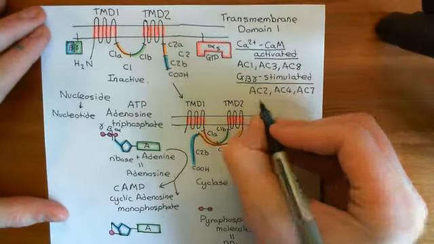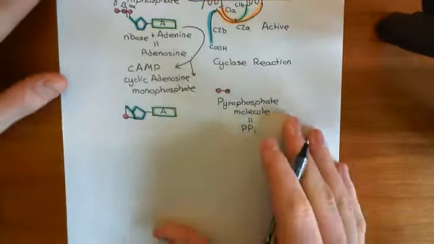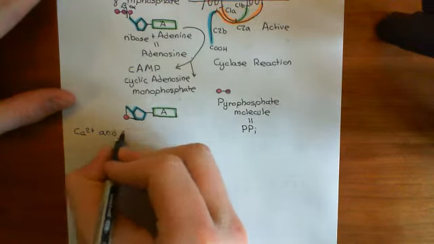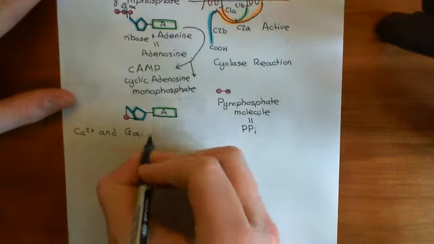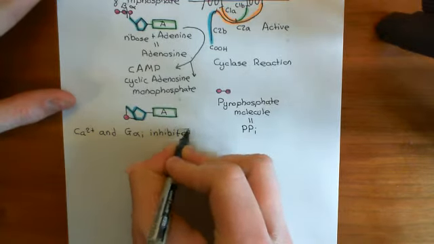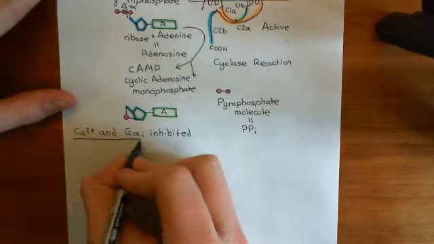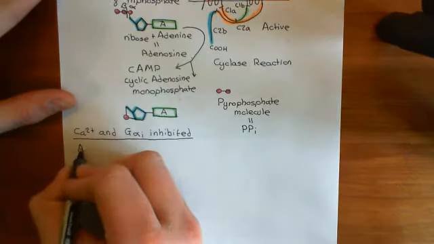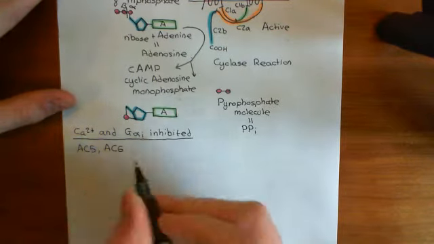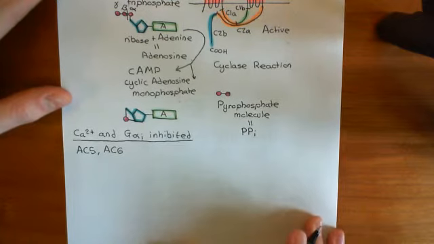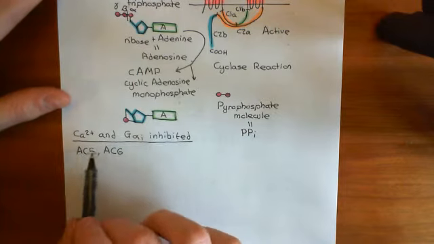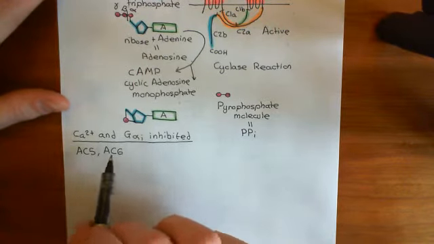Next up is the next family. Okay, so the next family is called the calcium and G-alpha I inhibited family. This family contains 2 adenylyl cyclase enzymes, namely adenylyl cyclase 5 and adenylyl cyclase 6. So AC5 and AC6. Now, in contrast to the calcium calmodulin activated adenylyl cyclases, which are activated by calcium binding to calmodulin and forming calcium calmodulin complexes, which then interact with the adenylyl cyclase,